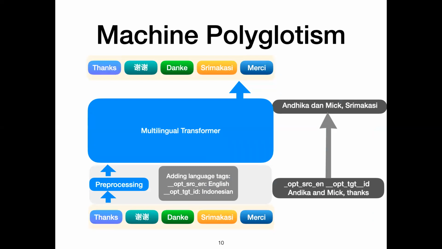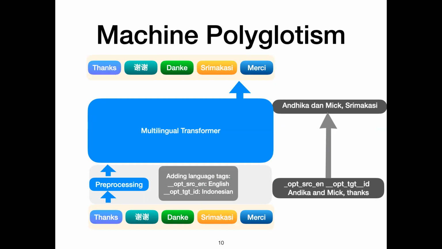In the past, the state-of-the-art multilingual transformer tags the source sentence with the source language and the target language label. And we can see here as an example, we have English translated to Indonesian.